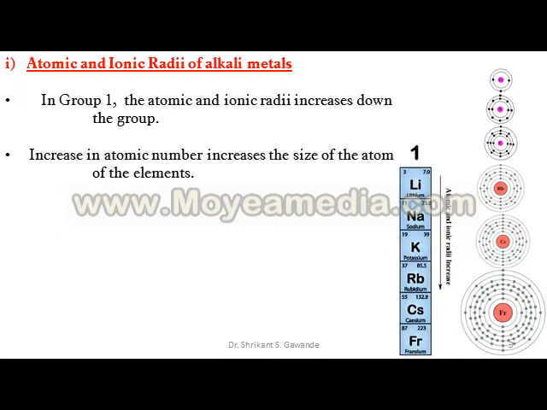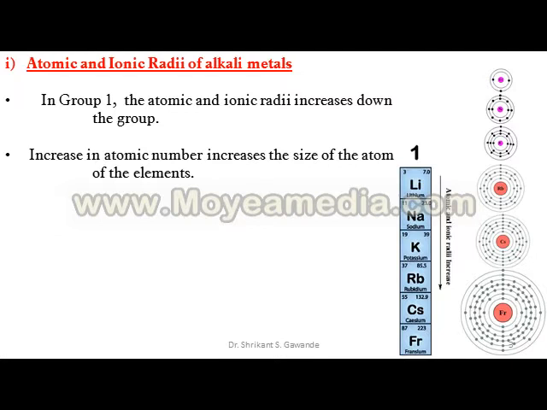It is mainly due to addition of new electron into new shell and nuclear attraction decreases.